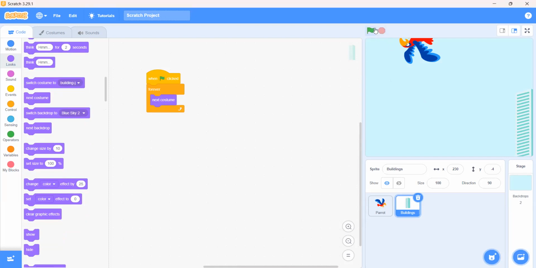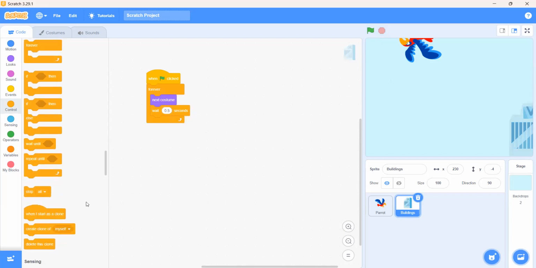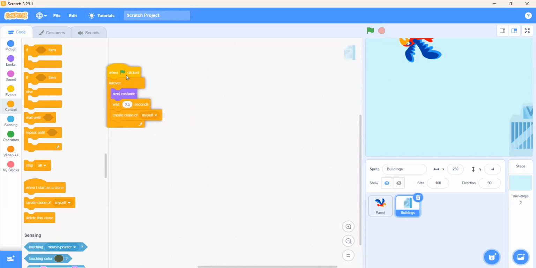Now if you click on the green flag, you can see that the costumes are changing, but too fast. To make them slower, we will use the wait block and change it to 0.5 seconds. Now the speed of the building changing its costume is good. What we have to do more is that the building was creating its own clone. So we will use this block, create clone of myself, right here.